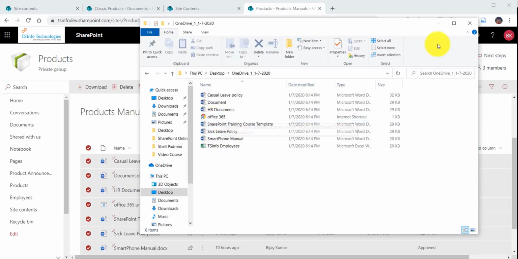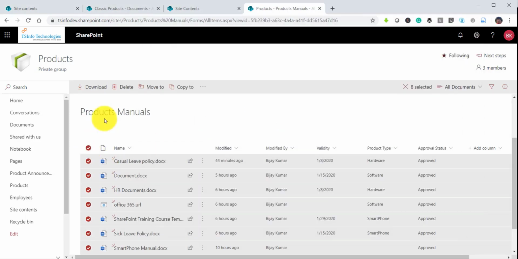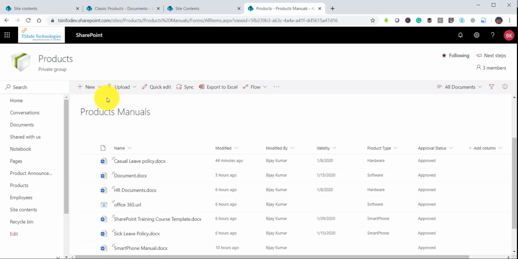you can see it will have all the documents, including the link also. So this way we can easily download multiple documents in zip format from a SharePoint Online modern document library. This feature was also not there in the classic SharePoint experience. This is only available in the modern experience.